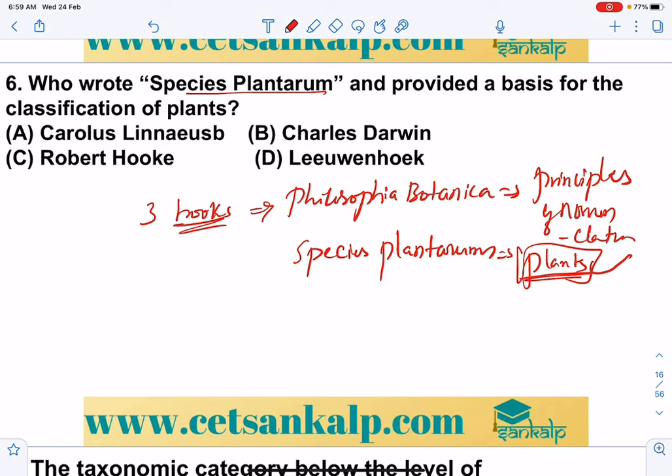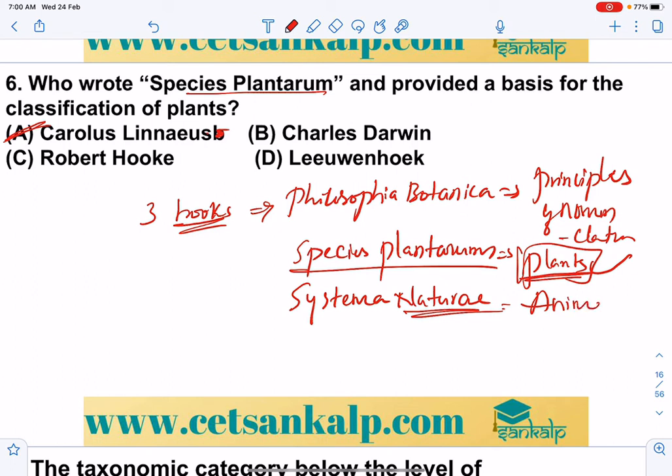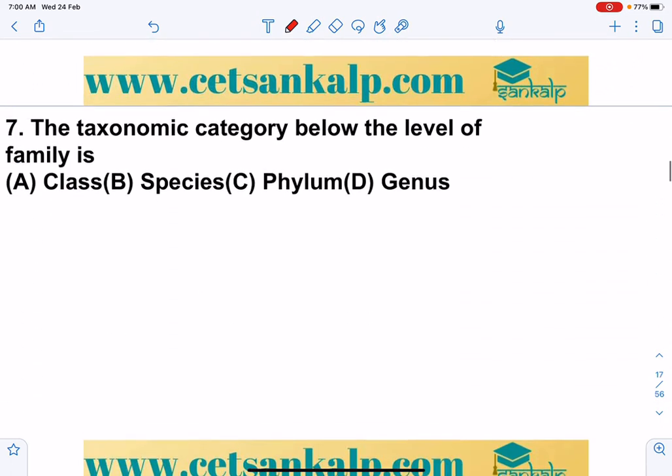So that is Carolus Linnaeus, Species Plantarum. And one more book written by him is Systema Naturae, in which he applied binomial nomenclature to animals.